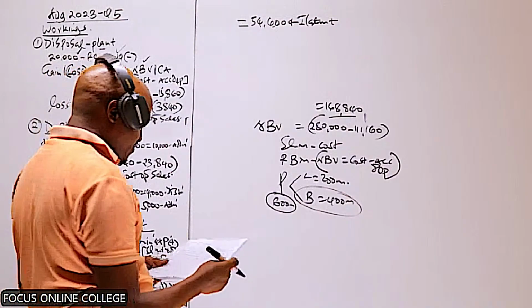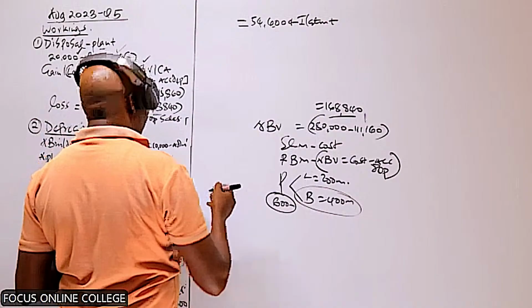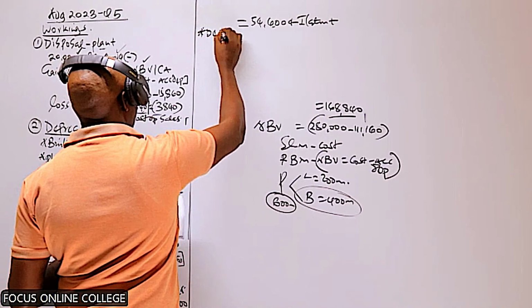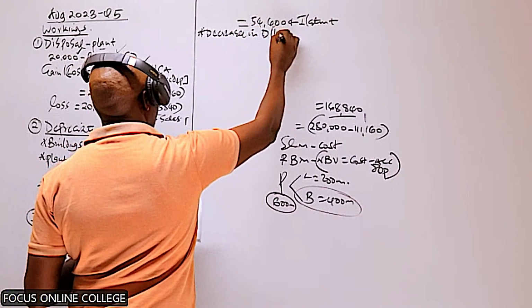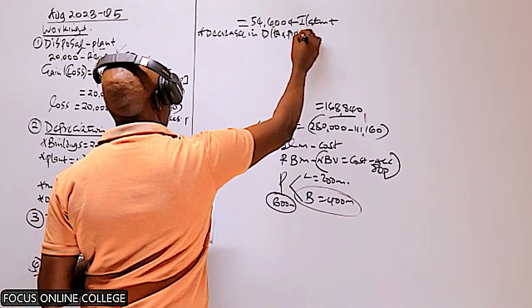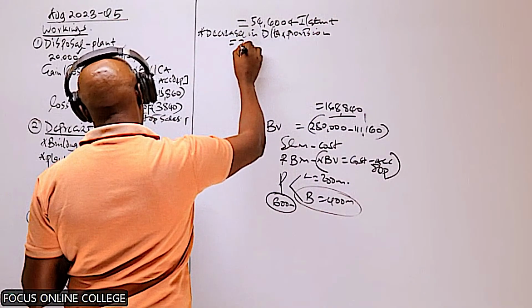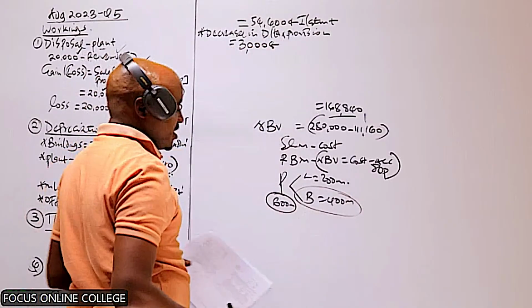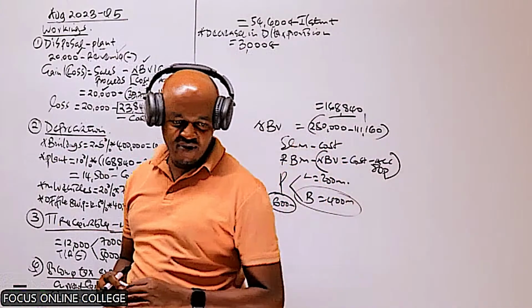Still in the same point, we are told there was a decrease in the deferred tax provision of 3 million. So how do we account for this? A decrease in deferred tax. How do we account for this? Who can be able to recall?